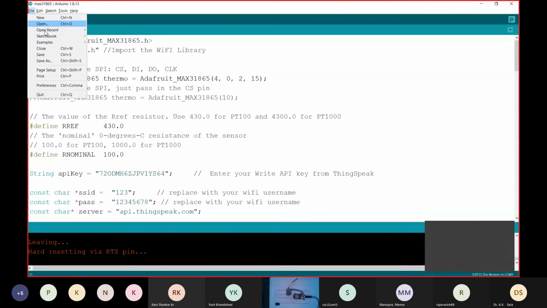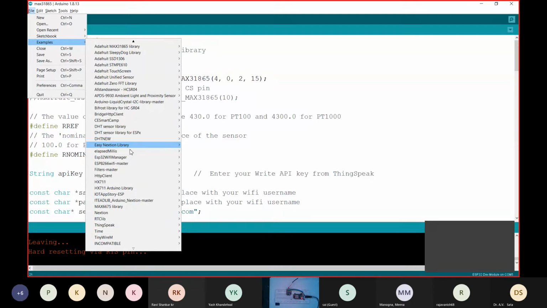I'll open DHT tester that we get in the example section in Arduino. I'll copy the required part from there and paste it in our section.